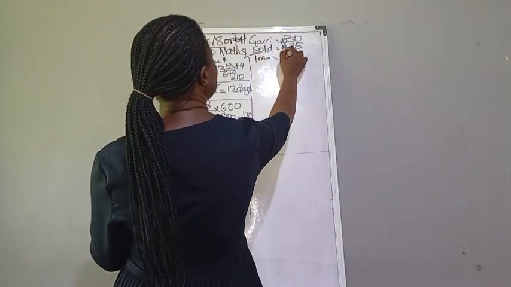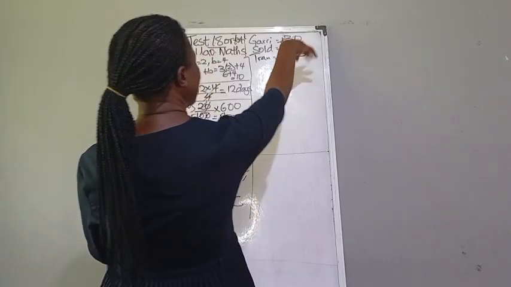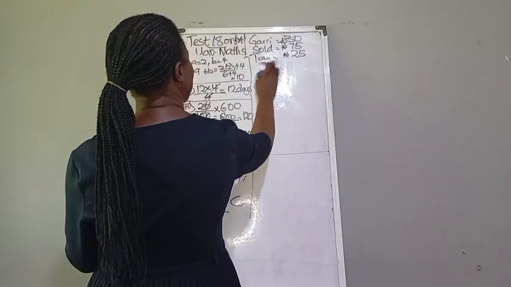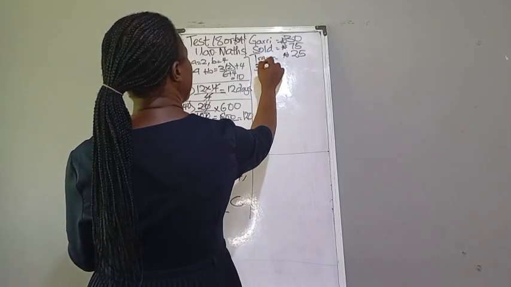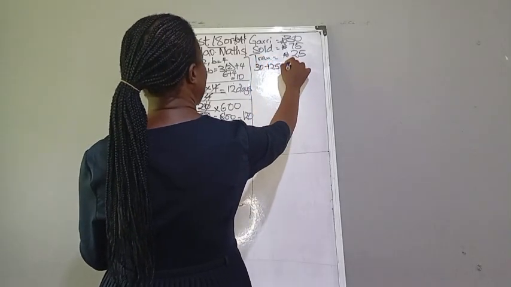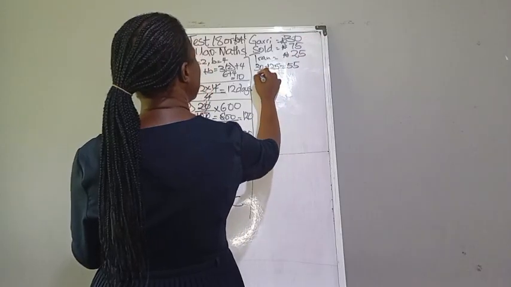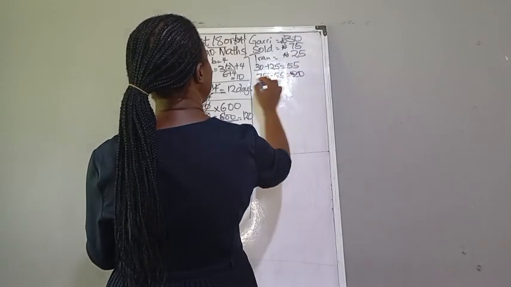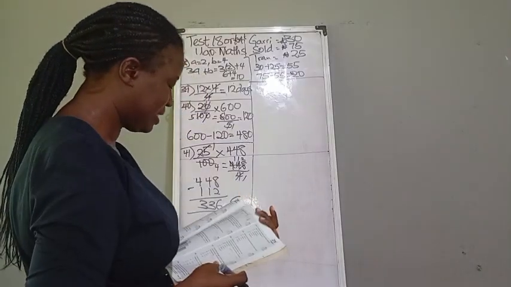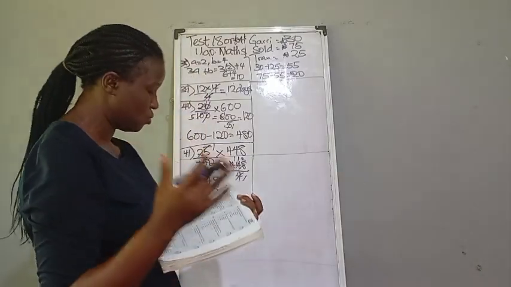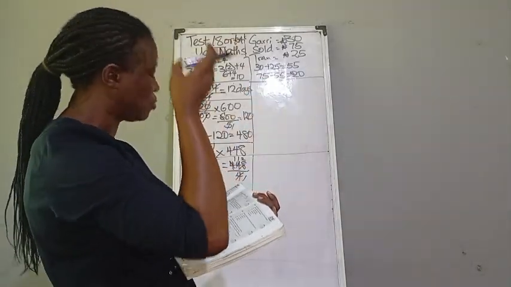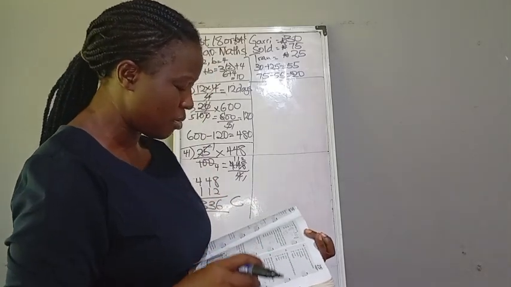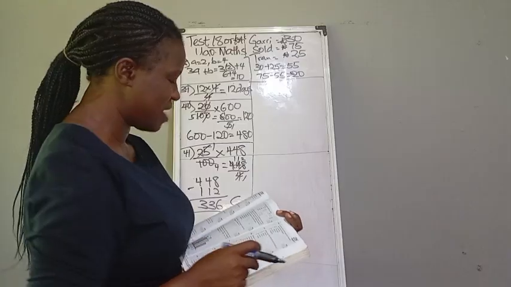Transport is 25 naira. So it will be 30 naira for the Gari, 30 plus 25 for the transport, and that gives you 55. So he sold it for 75 minus 55, that is 20. So Ajayi's profit was actually 20 naira, because the transport of taking it to sell in Lagos will be added to the cost.